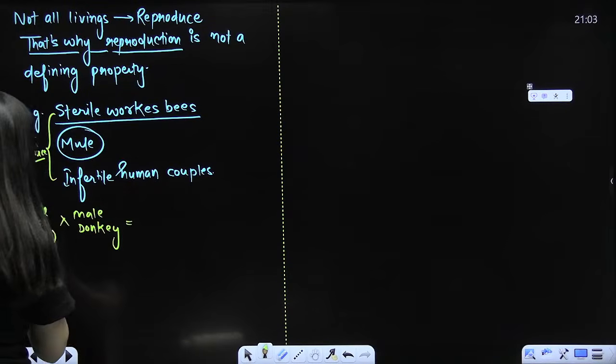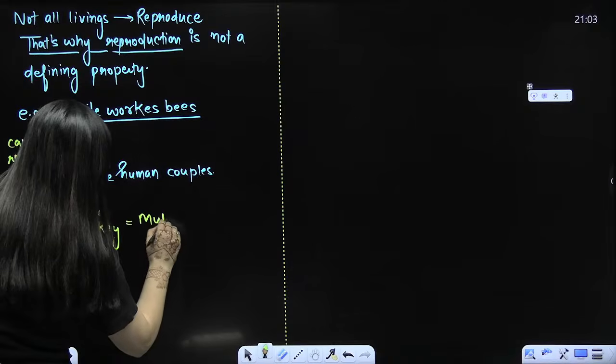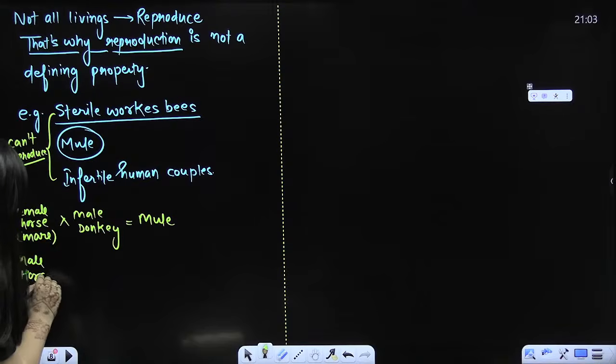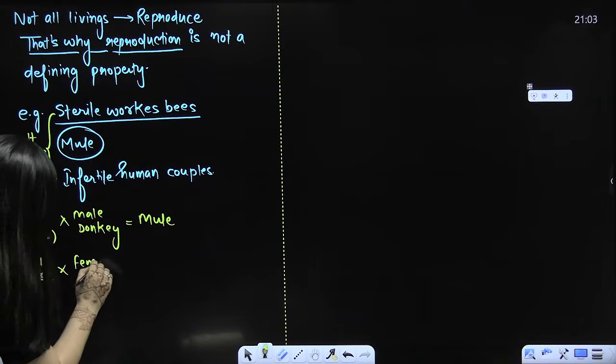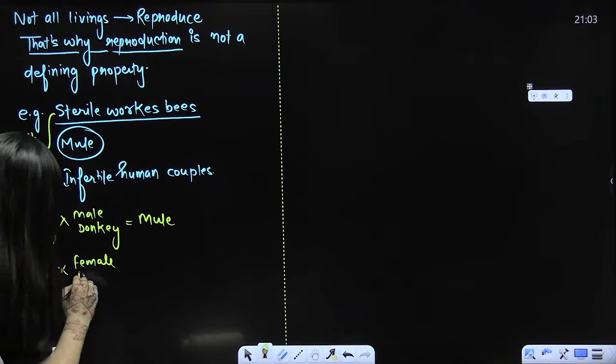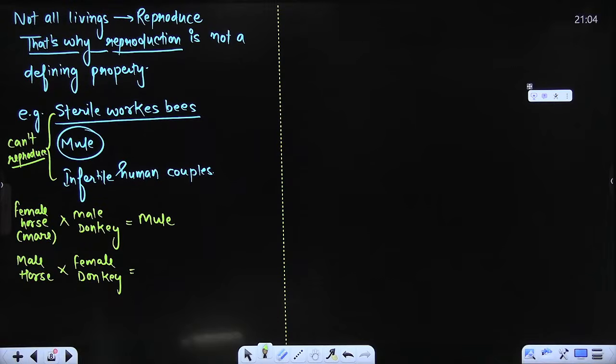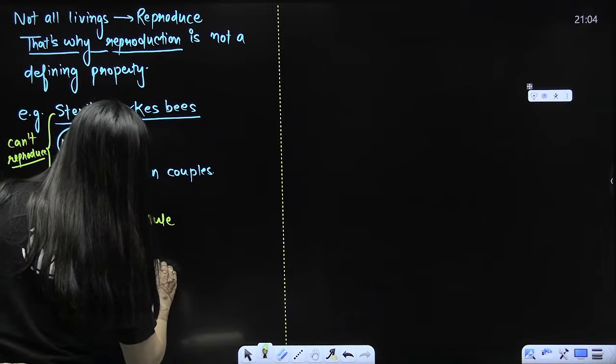So female horse and male donkey form a mule. But when there is a male horse and a female donkey, what do you call it? Hinny. They are also hybrids.